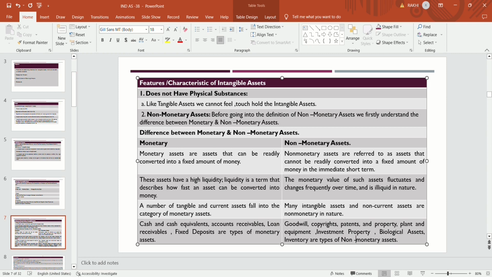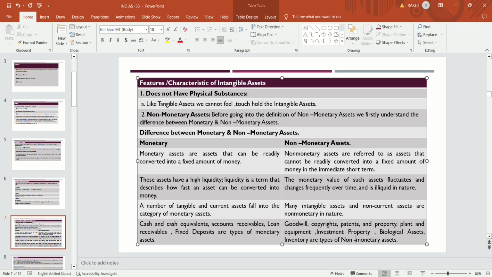The inventory is readily convertible into cash. We know that we will generate that amount of cash by selling that inventory. So until and unless the inventory is situated in the godown, it is a non-monetary asset. When that inventory is sold in the market and able to generate cash, then only will we say that the inventory, when sold, is a monetary asset. So this is the difference between monetary and non-monetary.